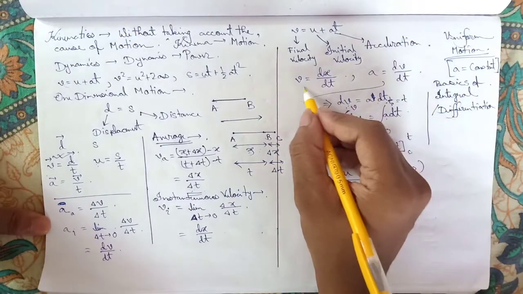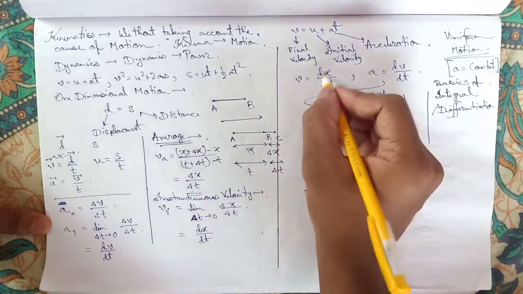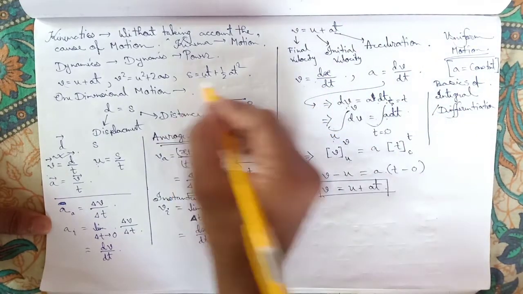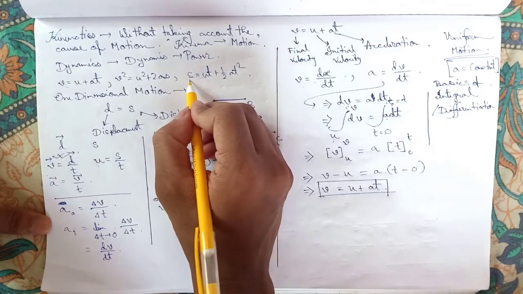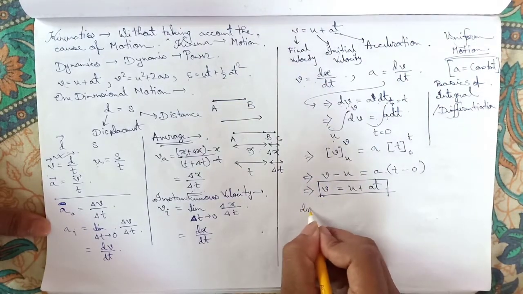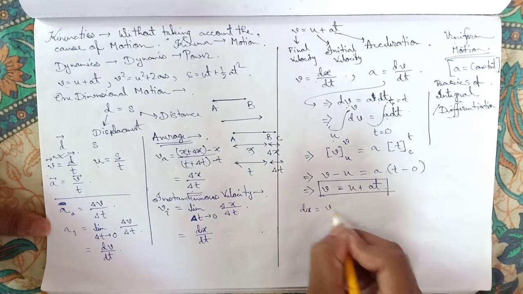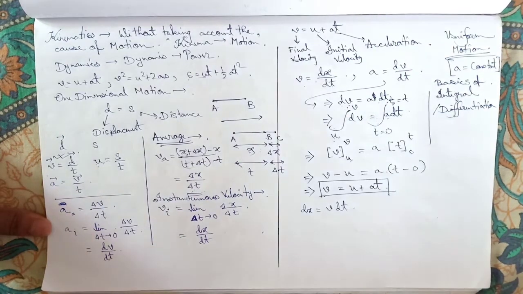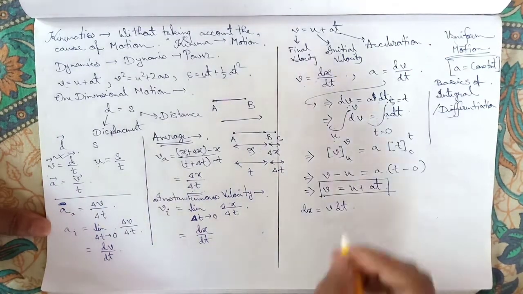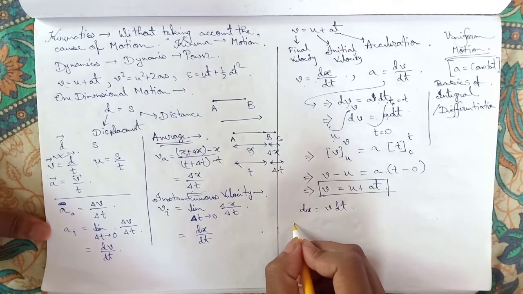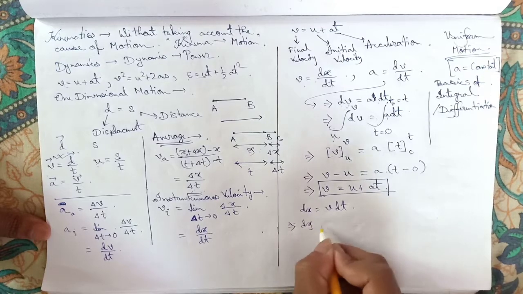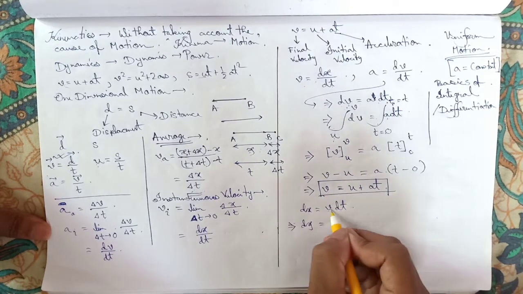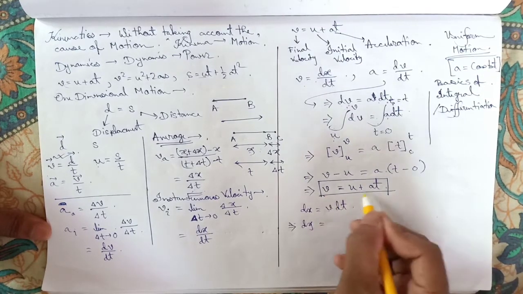So we know v equal to dx by dt. Here x is referred to as distance. So dx will be v dt. Now what can we write? We can put for v the final velocity, from here v equal to u plus at.